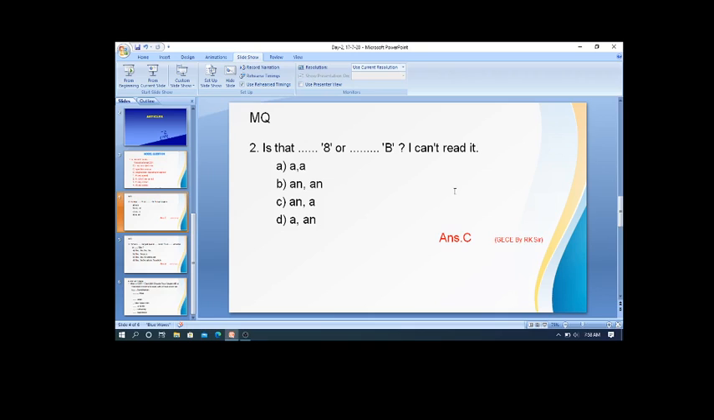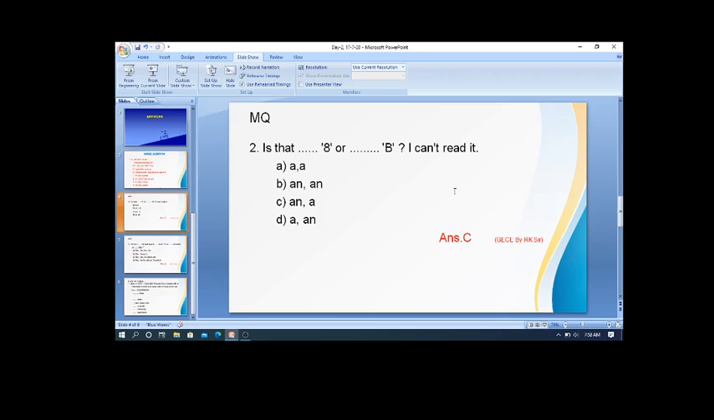Now this is model question number 2. Please read out this. Is that dash 8 or dash B? I can't read it. This is the question. I would like to read out the question once again. Is that dash 8 or dash B? I can't read it.